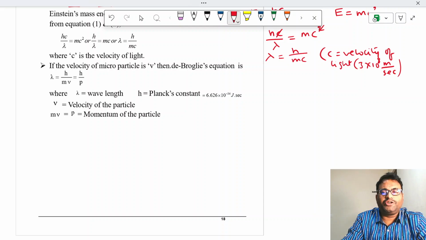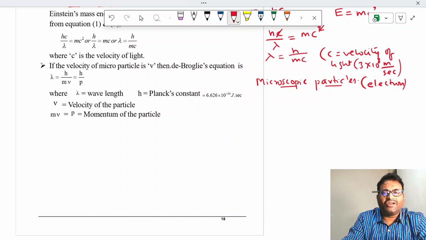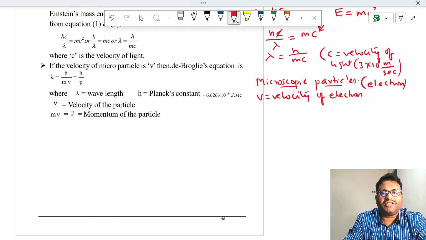If it is applied to microscopic particles, like electron, having velocity v, where v is velocity of electron, then we can apply the same formula, because electron is a microscopic particle and it is moving with very high velocity and it is having very less mass.